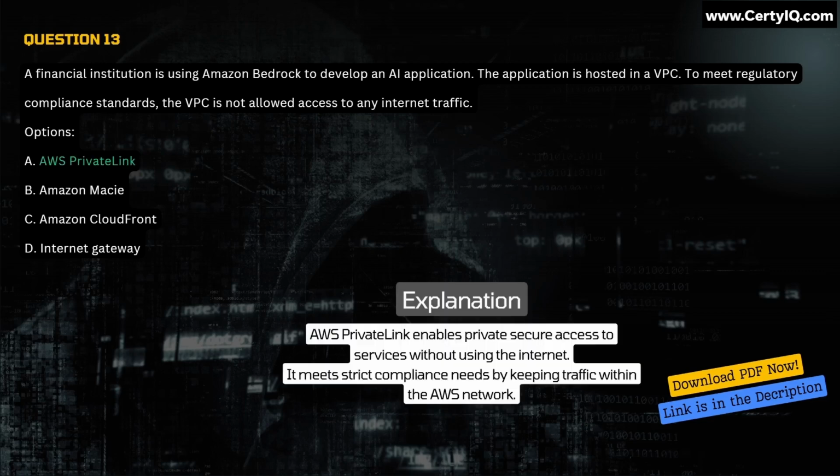Explanation: AWS PrivateLink enables private secure access to services without using the internet. It meets strict compliance needs by keeping traffic within the AWS network.